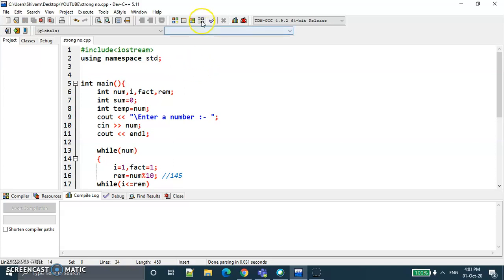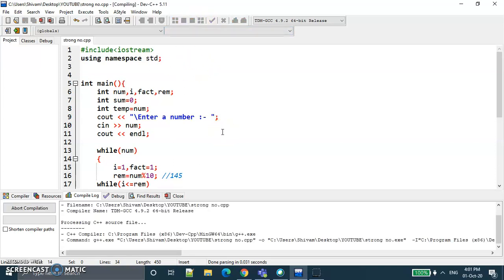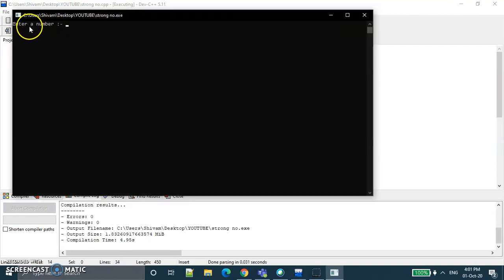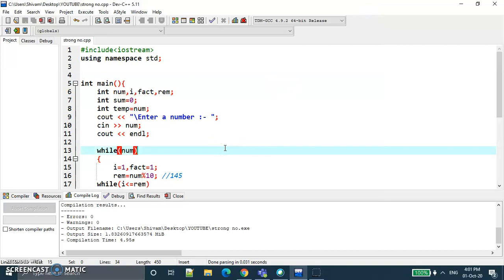Now we will save this program and run it. It will take some time. It will ask to enter a number. The number is 145, and okay, there is some mistake in the program. Just a minute. Here we are using namespace std, which is iostream. That's fine. The factorial, number, i, sum, and the value stored into the temporary number is stored into the temp variable.